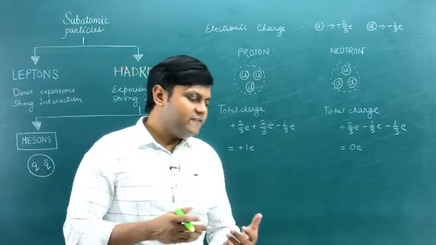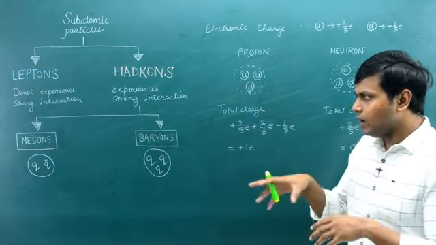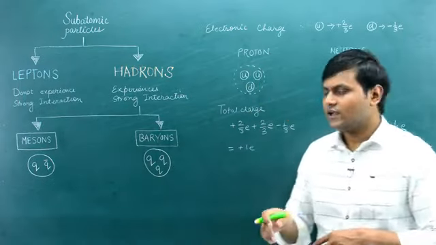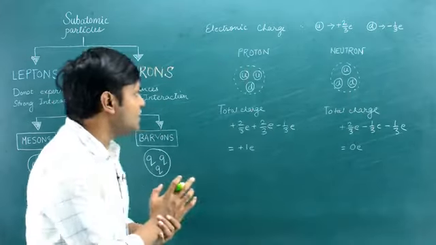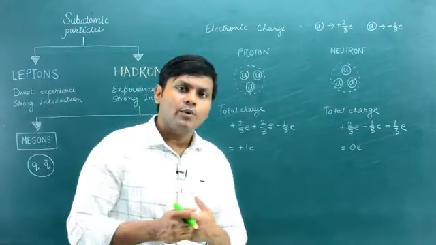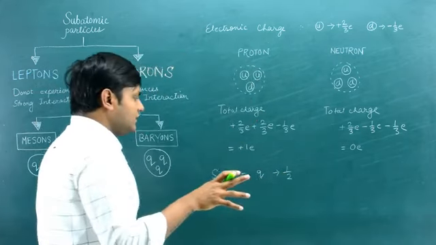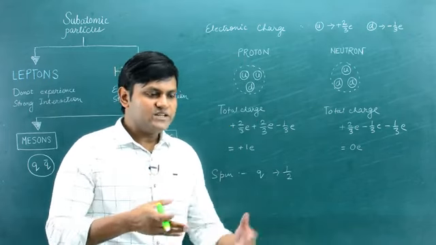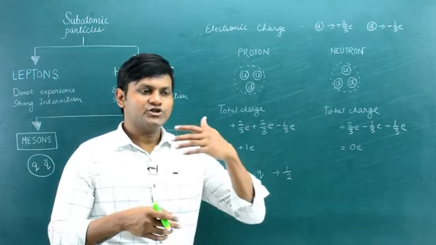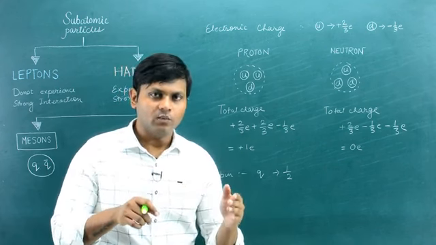So in a way, if you know the configuration of quarks which make up the different kinds of hadron particles, you can predict certain properties of those hadron particles. For example, another property is the property of spin, right? So as it turns out, the spin of a quark is half. So spin is basically a quantum number which is associated with the intrinsic angular momentum of elementary particles, known as spin angular momentum.